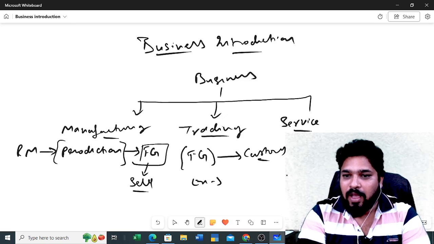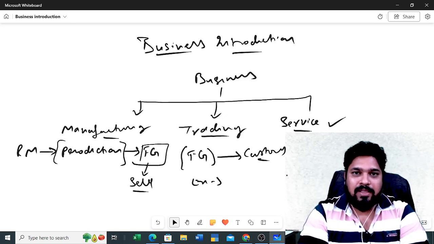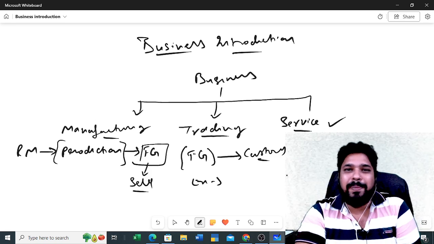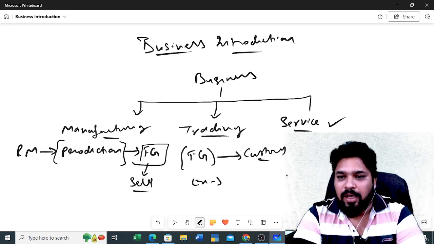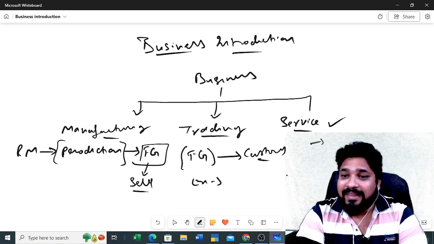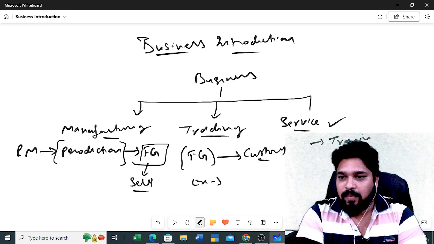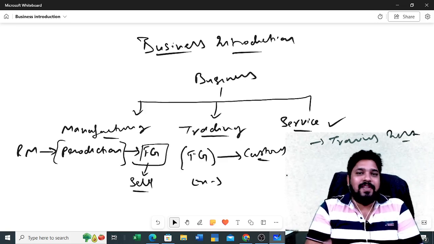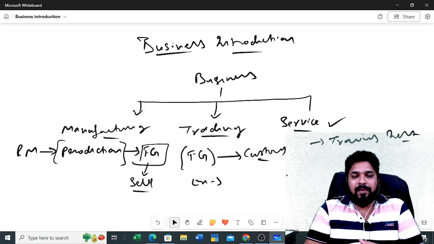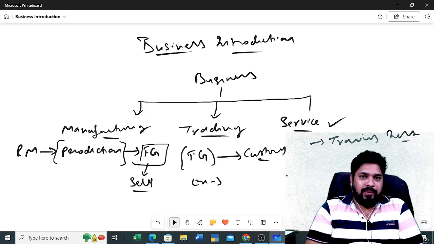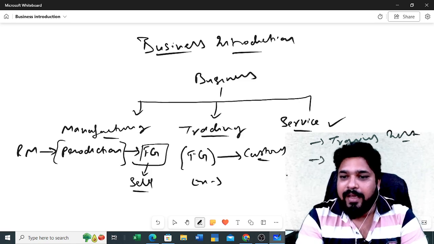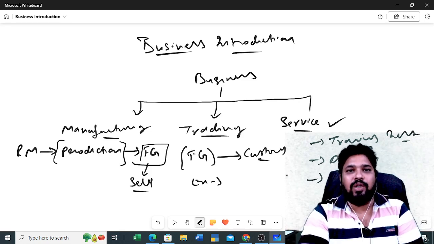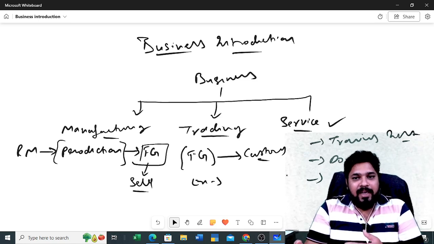And the final one, what is a service based business? Service based business means, for example, we can see directly, what is a service business? Here you don't purchase anything. Okay, for example, if you go to training institutes, what they do is just sell those services. Okay, you will be paying the fee and they will sell the service, they will teach you. In the same way, lawyer, doctor, engineer, architects, all these businesses will come under the category of service.